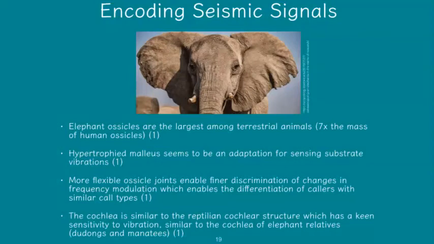So they're hypertrophied, and this is an adaptation that allows the joints to be more flexible, which allows for finer discrimination between frequency noises. And this kind of fine discrimination of their ossicles is similar to reptilian cochleas, as reptiles also have very keen sensitivity to differences in vibrations. This is also similar to relatives of elephants, such as dugongs and manatees.